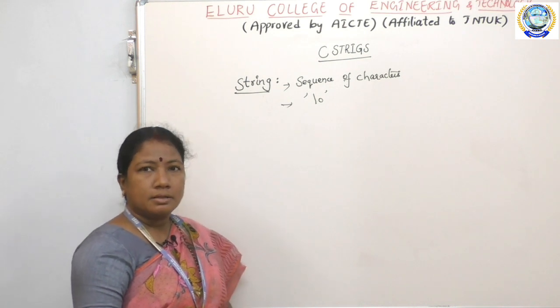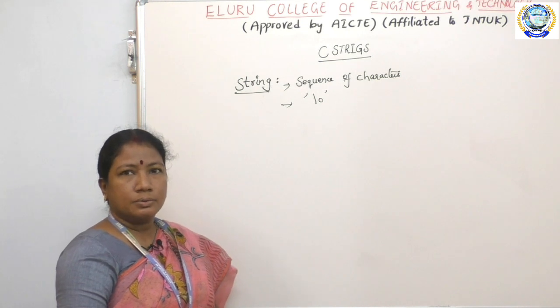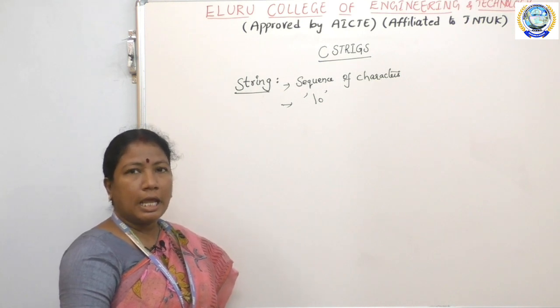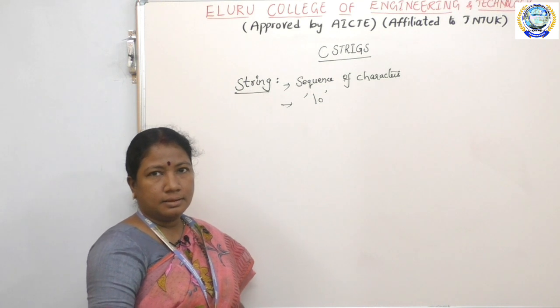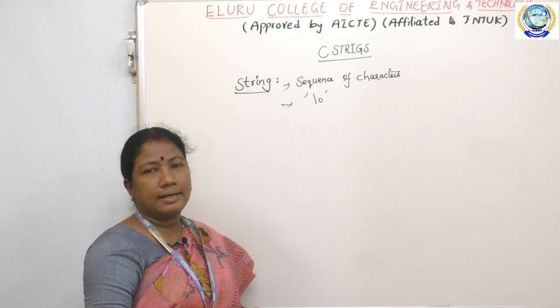Okay, so next, what is the use of strings? Strings are used to specify the names of persons, the names of products, and the names of cities, etc.